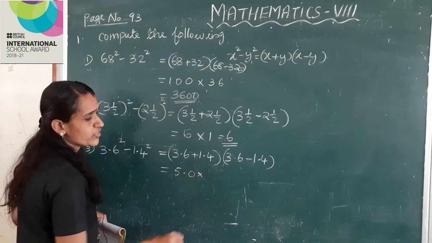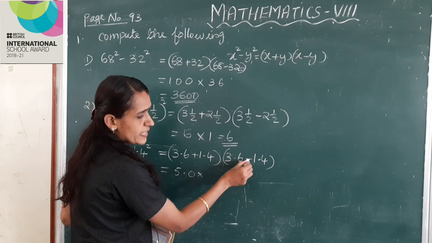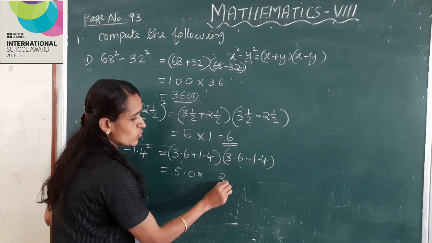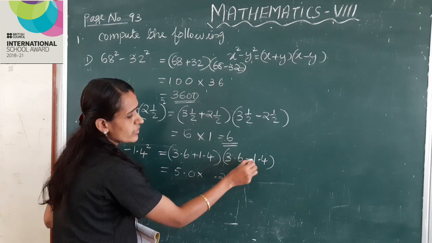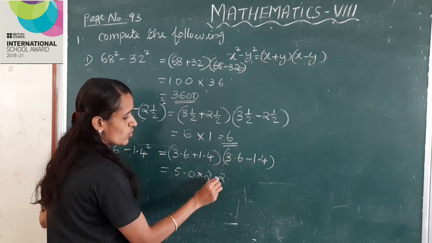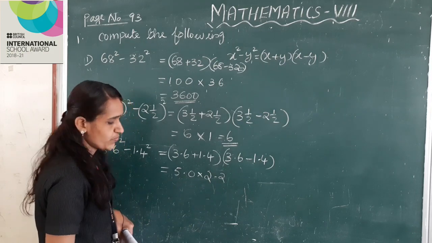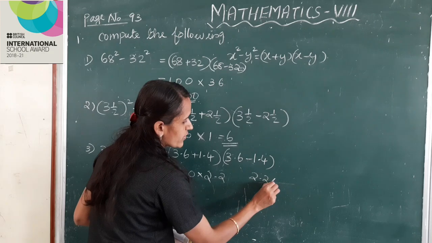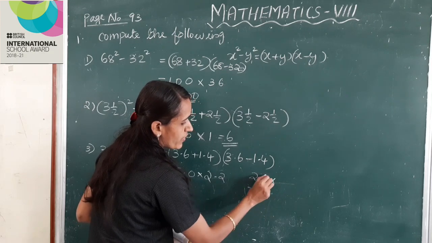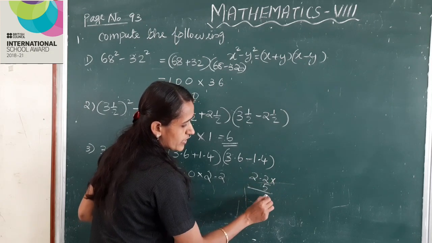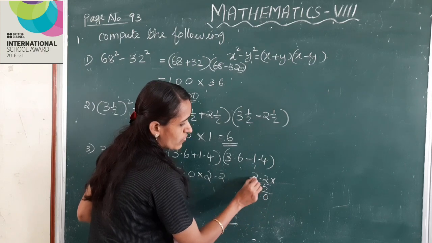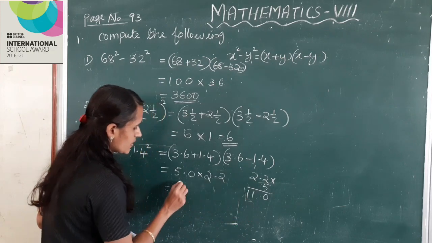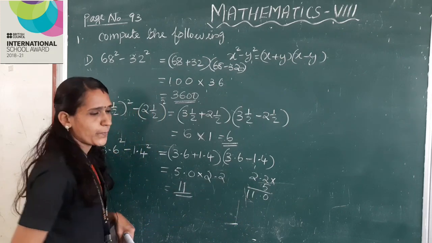That is 5 into 3.6 minus 1.4. 6 minus 4, 2. 3 minus 1, 2. 2.2. This is equal to 2.2 into 5. 5 into 2, 10, 0, 1. 5 into 2, 10 plus 1, 11. This is equal to 11.